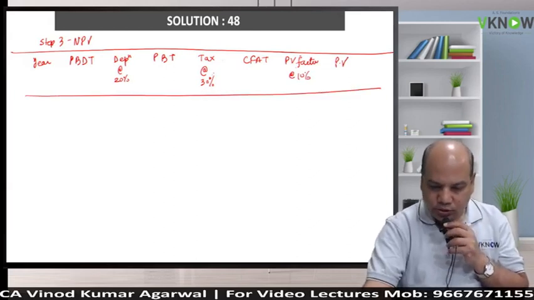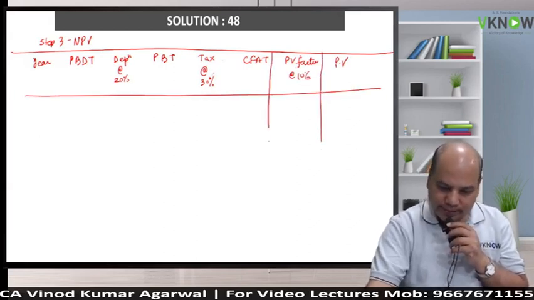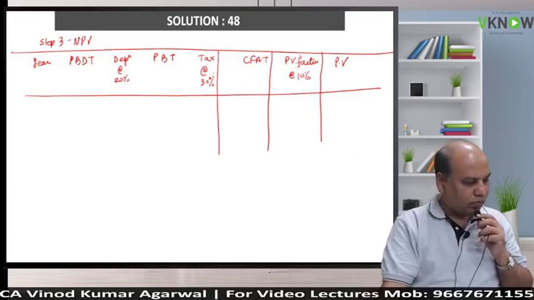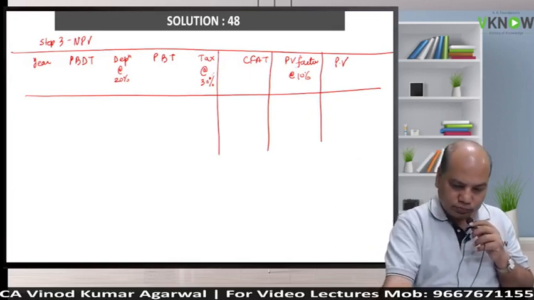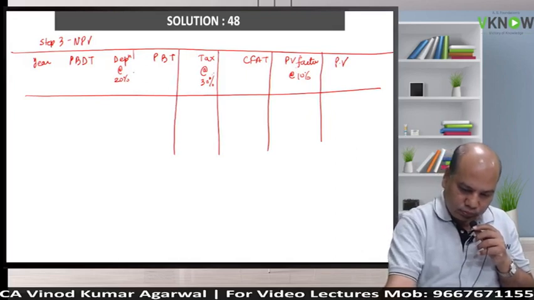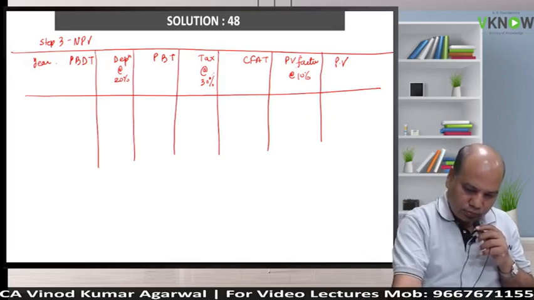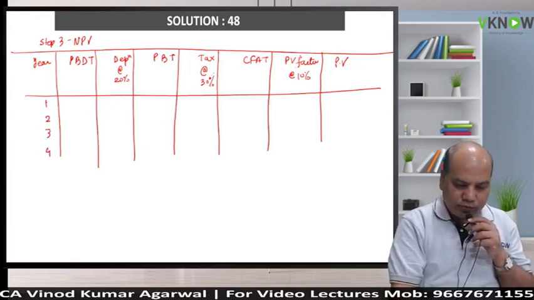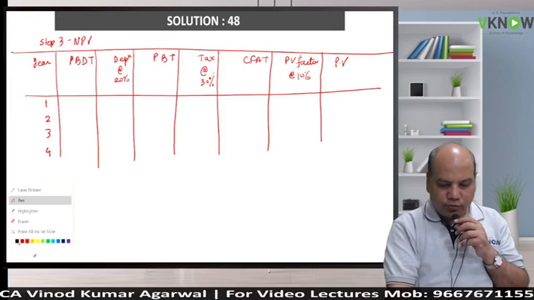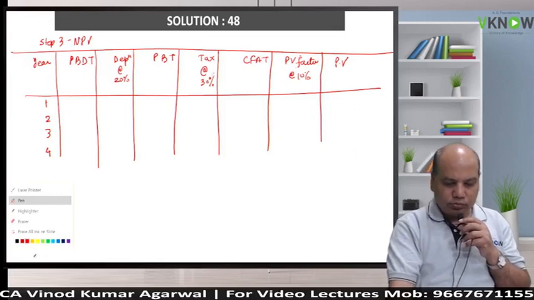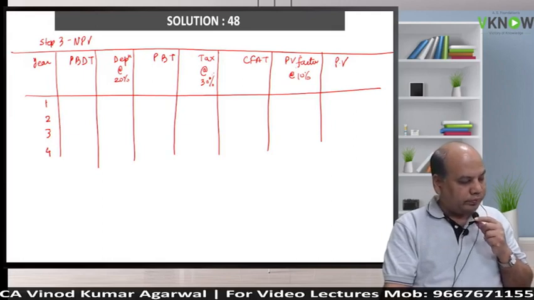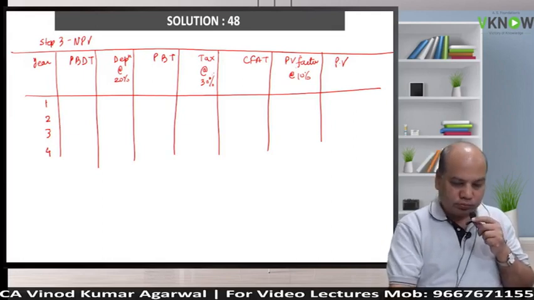Now understand carefully. How many years? 4 years. Keep one line blank after each year and write year 1, 2, 3, 4. Have you written?